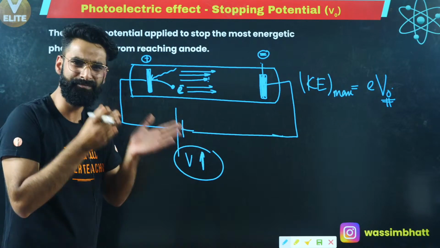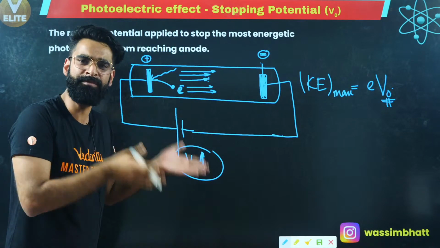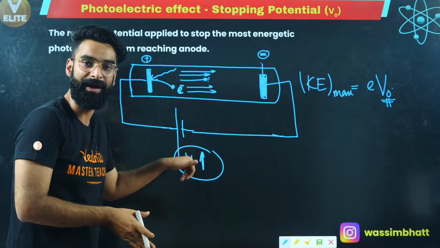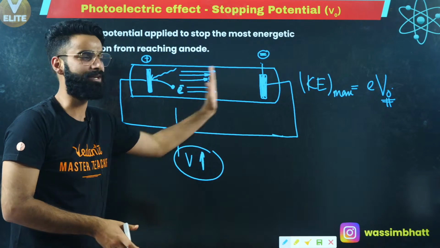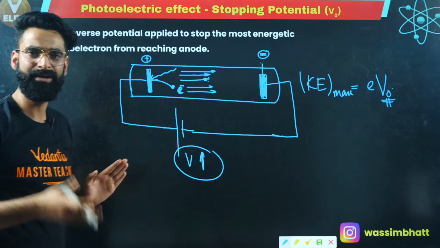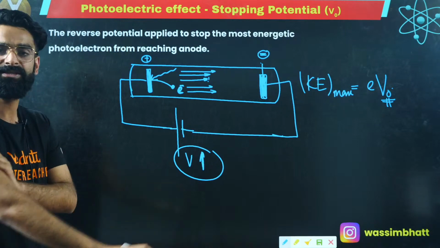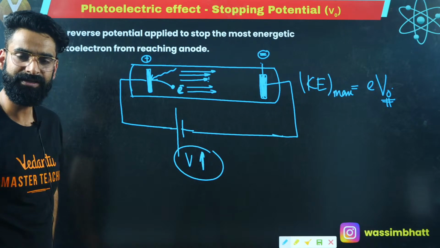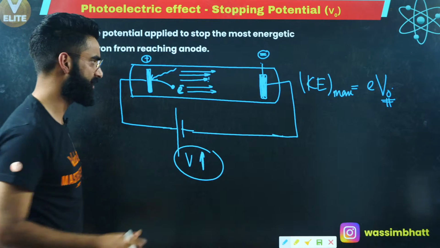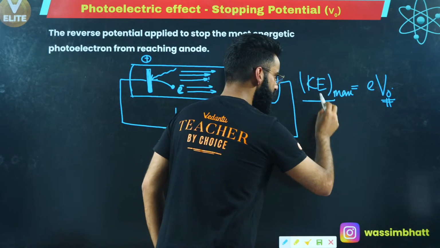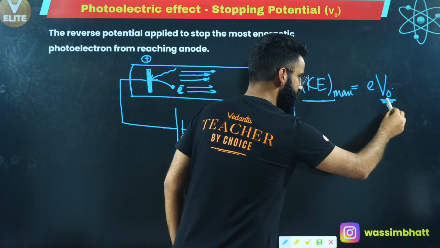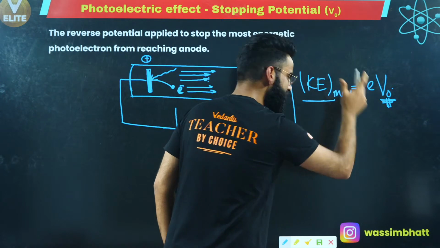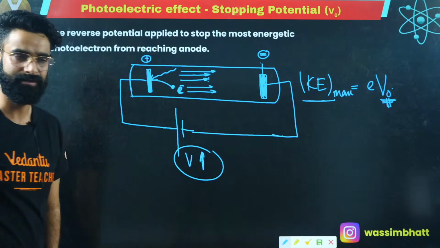Or you can say in simpler words, that minimum voltage of the battery which I need to supply so that the electron stops after the emission, that's something which I call the stopping potential. And as per your work energy theorem, I must say the kinetic energy of the electron would have got converted into the potential energy of the electron, then only the electron would have come to rest.